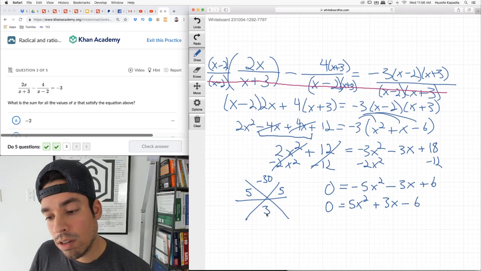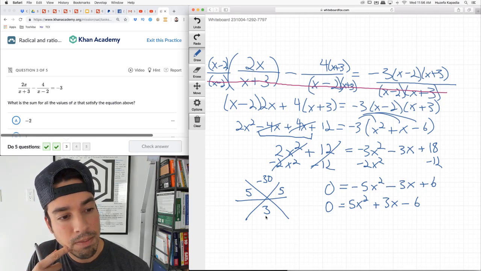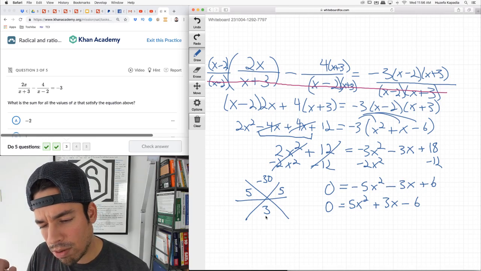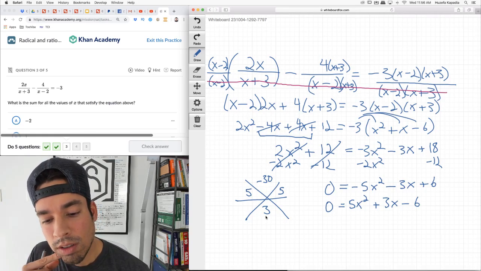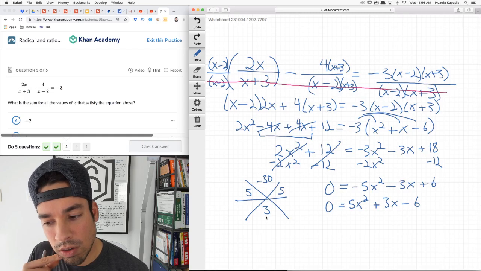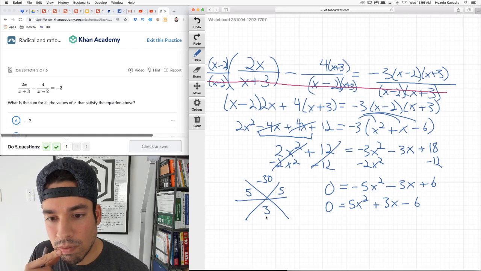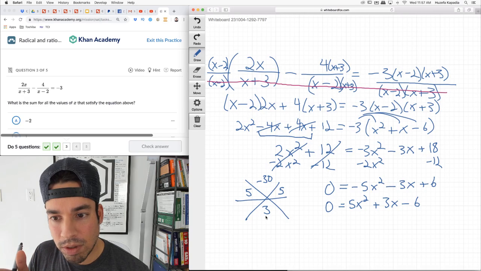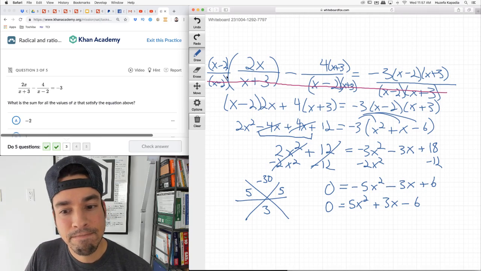So let's see. I wonder if that's factorable. It may not be. It should be, right? Let's see here. 10 and 3, no. -3x, -4x, 4x, 2x. Hold on, let me just make sure I didn't make any mistakes up here. Oh, I made a mistake.